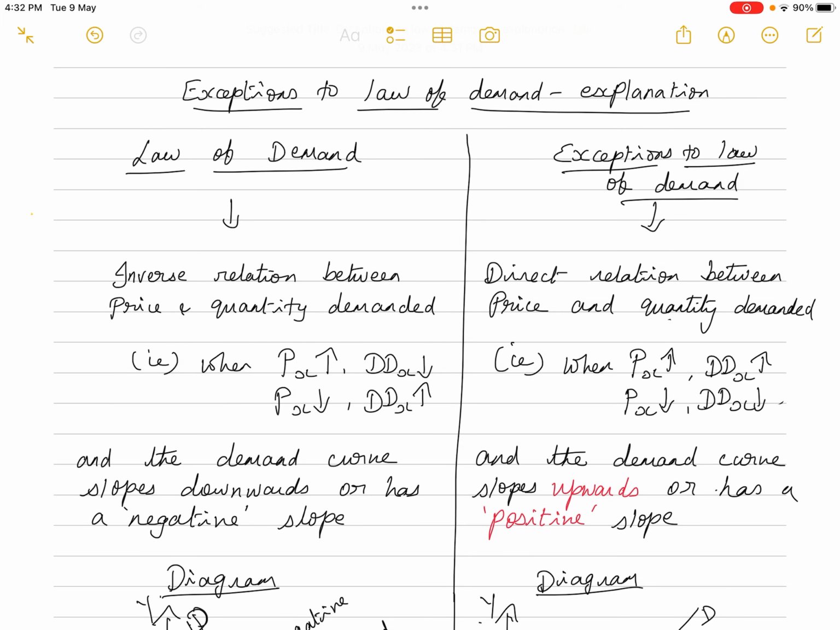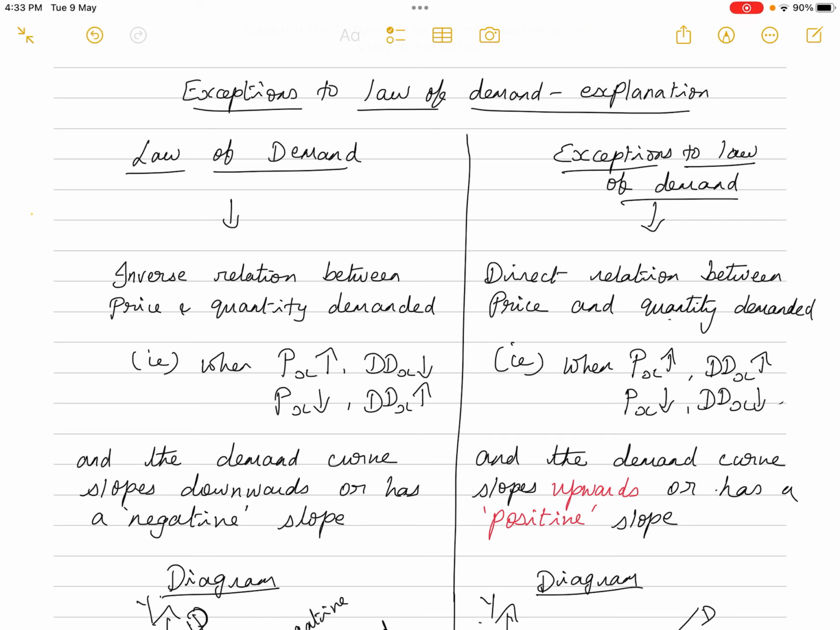When I say exception, sometimes there will be a direct relation between the price and quantity demanded. Sometimes the consumers are acting irrationally also. Sometimes the consumers would buy more of a particular commodity even when their prices are increasing. They would buy more when the price rises, and they would buy less when their price decreases. So there will be a direct relation between price and quantity demanded. These are all the cases that don't obey the law of demand.